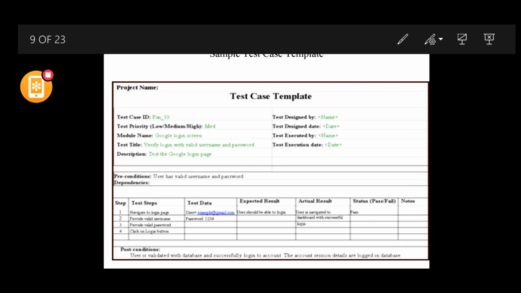The post condition is nothing but what would be the condition of the system after running the test case. So what would be the post condition of the system?